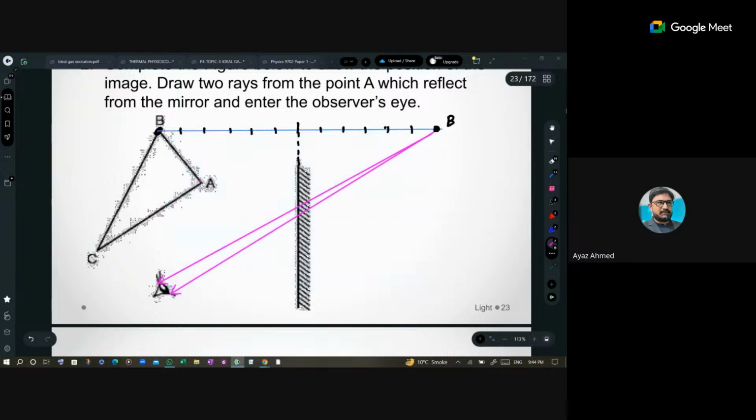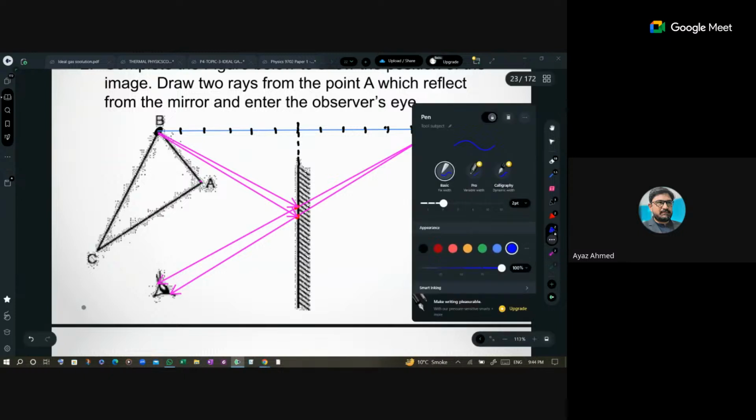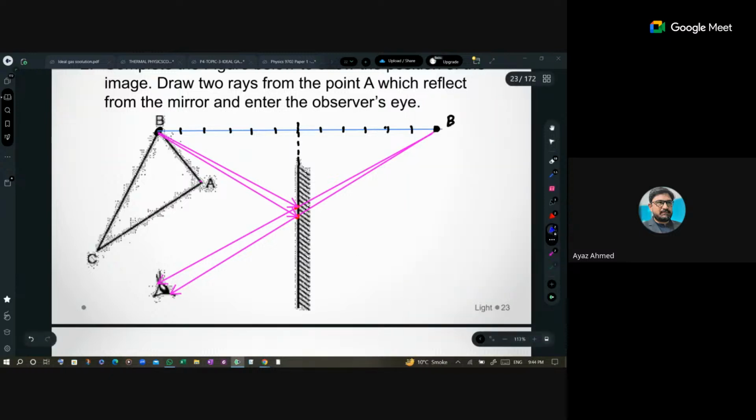Is that done? Now what will you do? Here these 2 are the points which are being intersected by the mirror. Now you will join these 2 points back over here. That's it. This is the 2 ray method. That's very simple. Nothing more to do, nothing at all. That's final. Is it clear? Yes. Okay, so now this was for two rays.